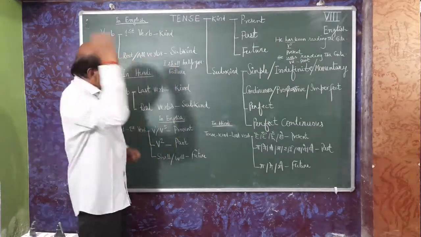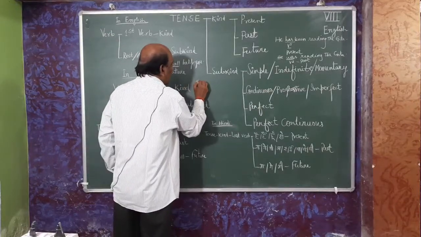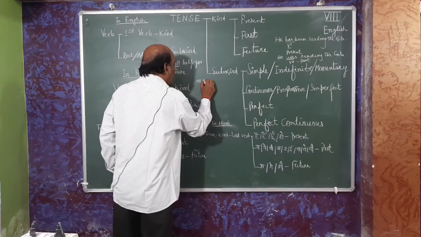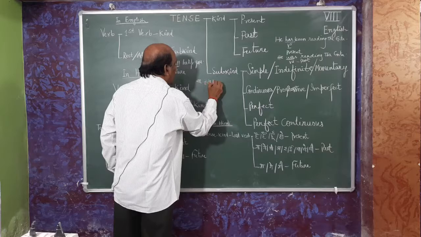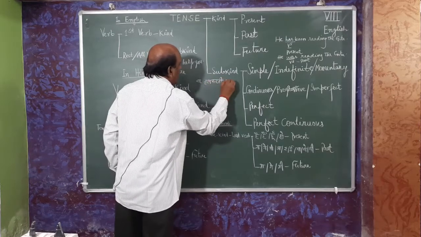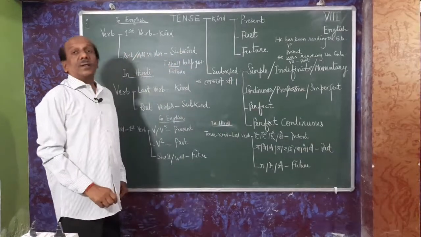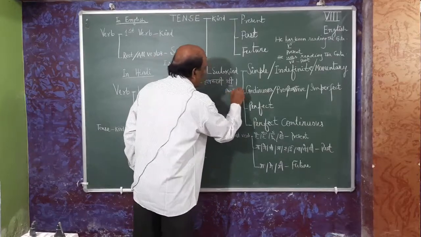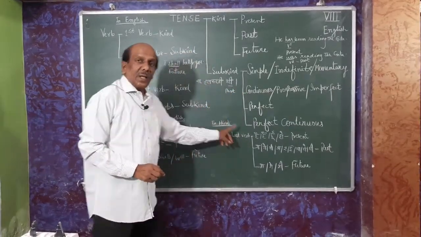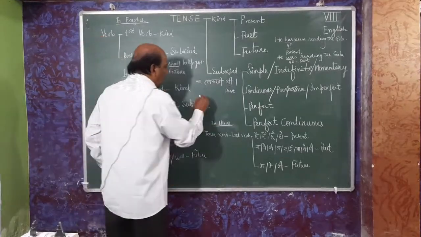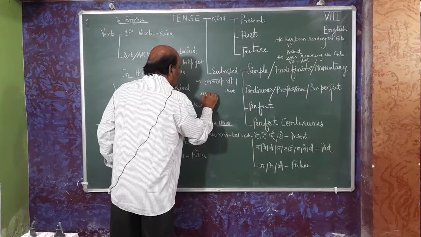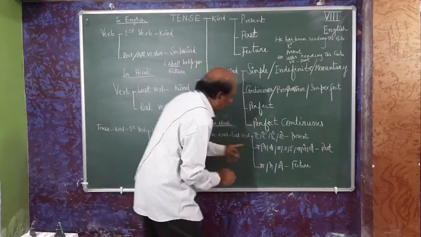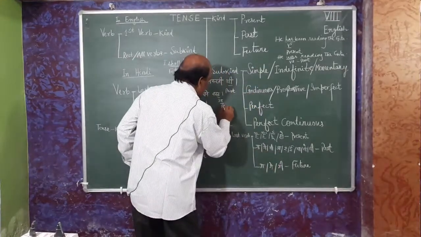But in Hindi, now see some examples. वह नृत्य करती थी. See here, the last verb is थी, so it is past tense. In Hindi, it is the last verb, and in English, it is the first verb. उसने कहा. See here, we see a, and a is past tense.